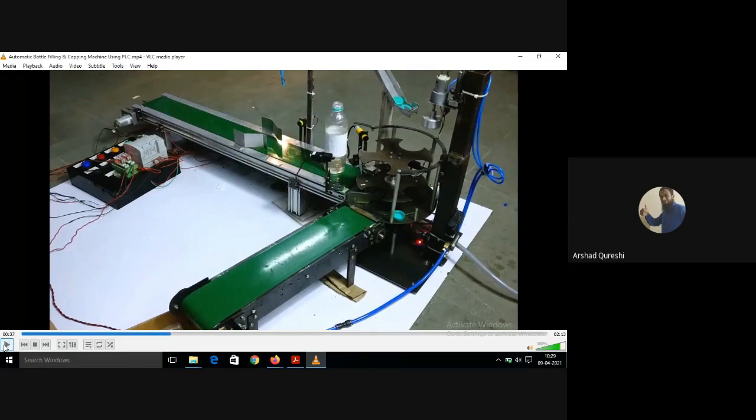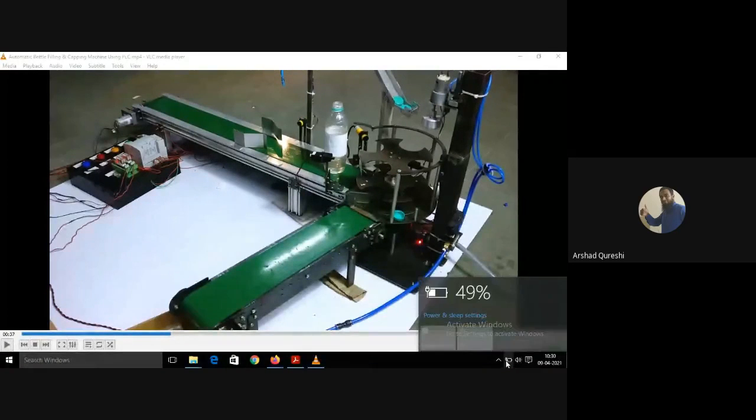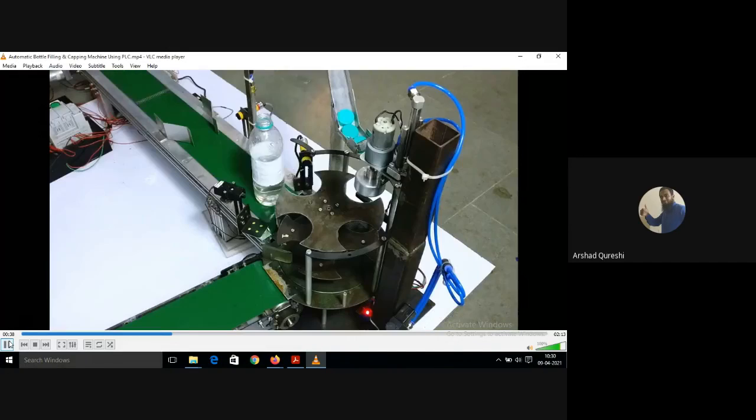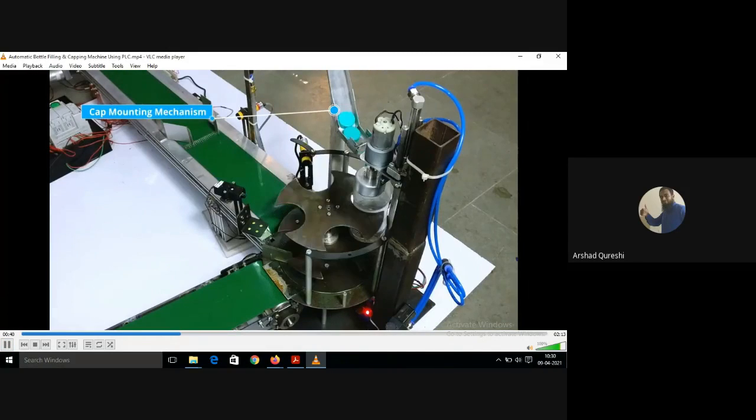There is a water nozzle which is run through a pump, so that pump is also getting the signal from the PLC. There is a PLC which is attached, and all the things are getting the signal from the PLC.